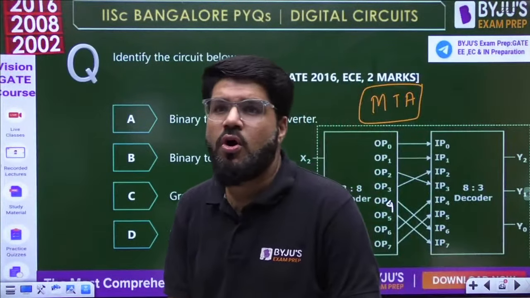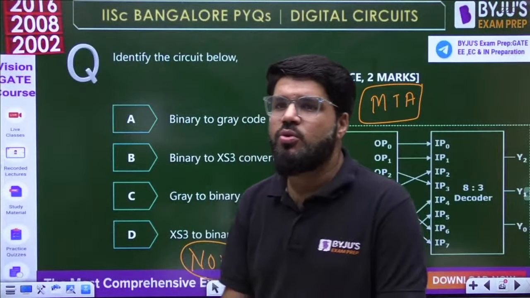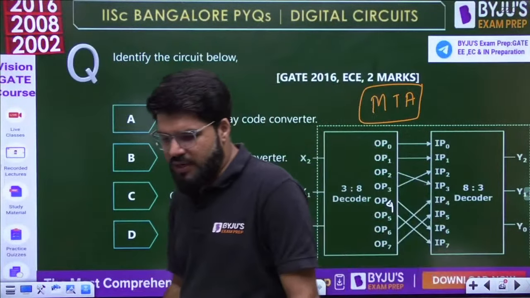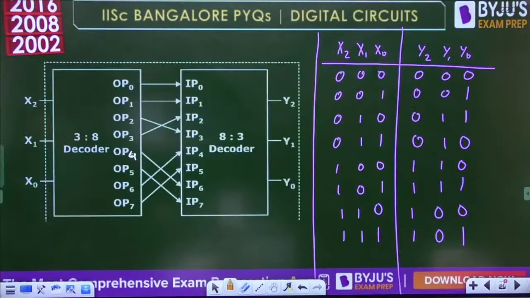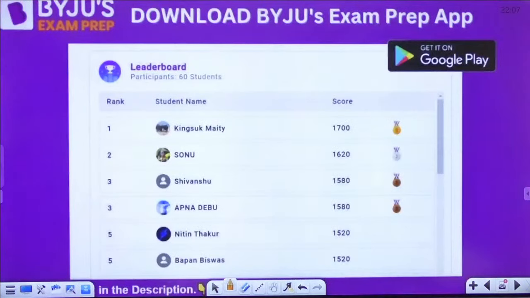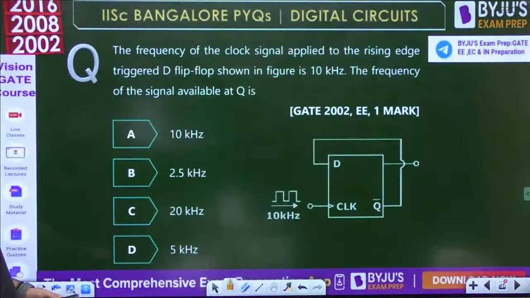MTA means marks to all. It was a bonus question and every student was given the marks. Moving ahead to the next question.